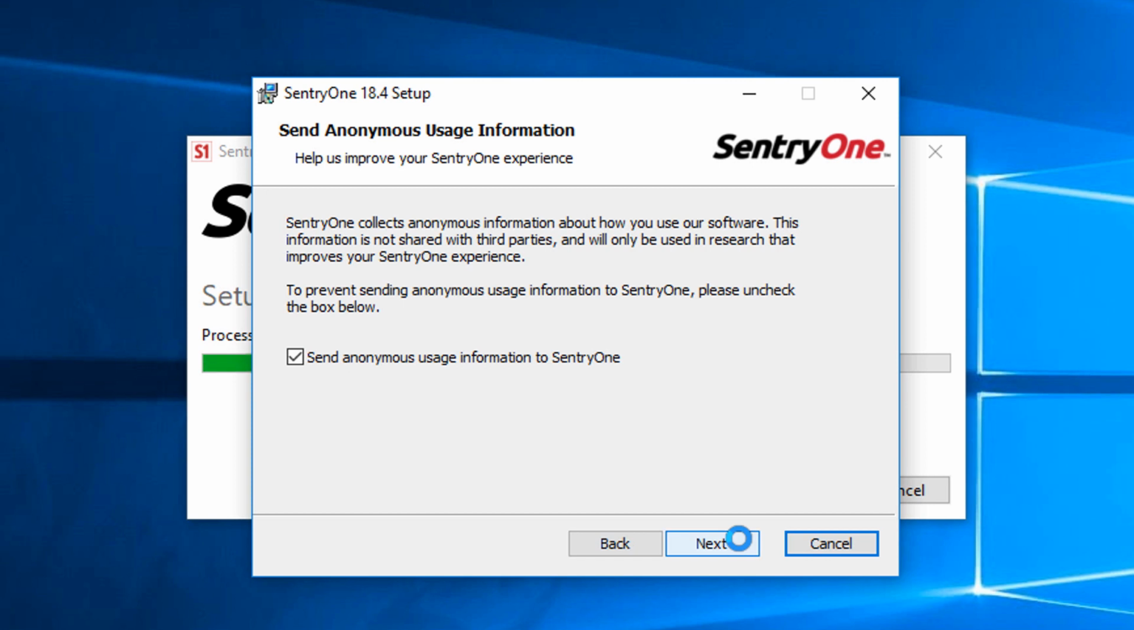On this screen, I have chosen to send telemetry data to SentryOne. The data is used only to let us know how the tool is being used so that we can focus on where to concentrate our development efforts. This feature does not transmit your data.